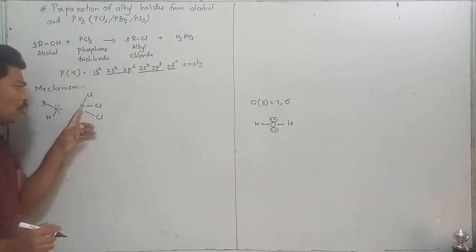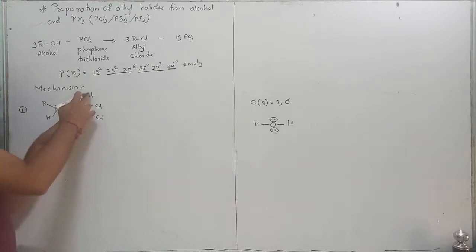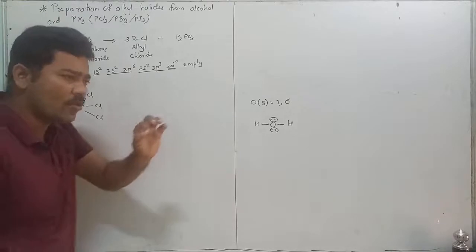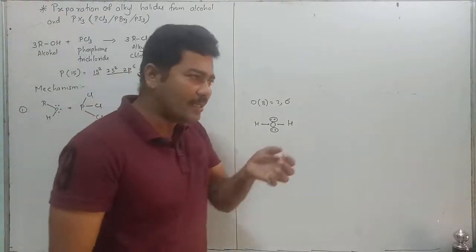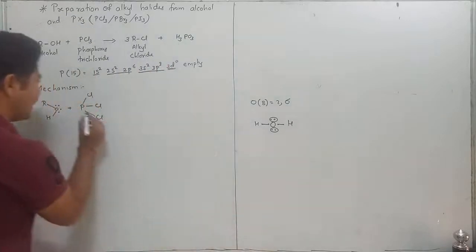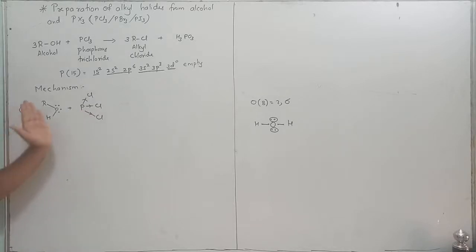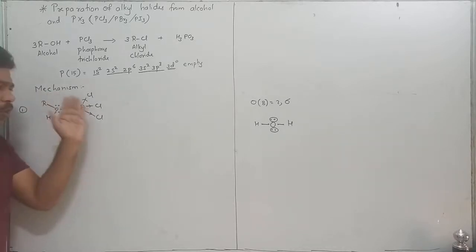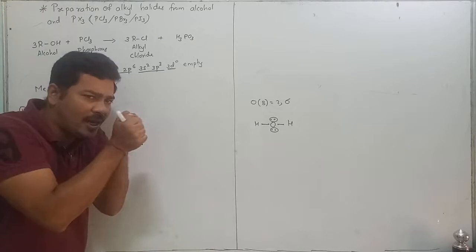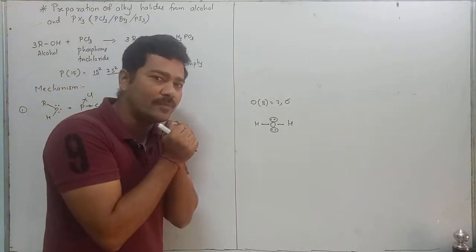The electronegativity of Cl is more than phosphorus. What is the meaning of electronegativity? The ability to attract shared electrons, so the electrons are attracted towards chlorine. Since chlorine is attracting the electrons, it will gain a certain negative charge.